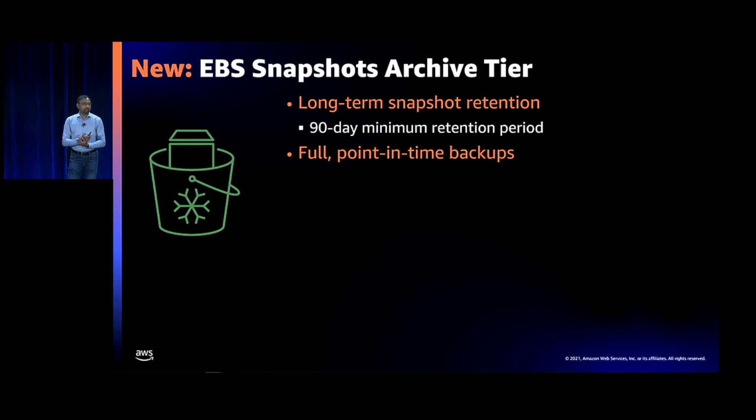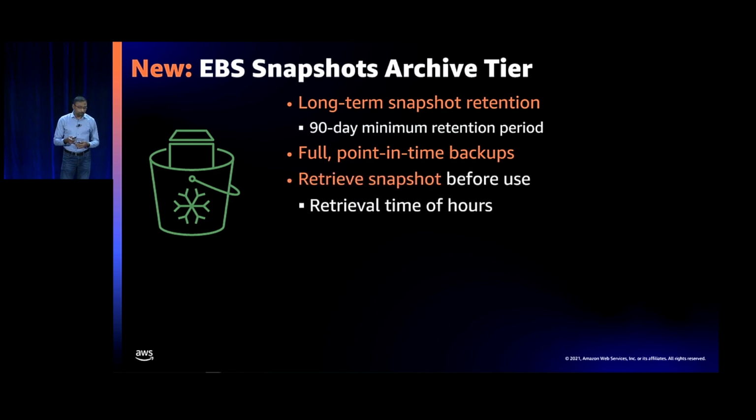A key difference between incremental snapshots in the standard tier and snapshots in the archive tier is that these are full snapshots. They store all the blocks that were written to the volume at the time of creation of the snapshot. So they're good for compliance use cases where you need to store these full snapshots. And you first need to retrieve a snapshot from archive before you use it for regular operation, like creating a volume.